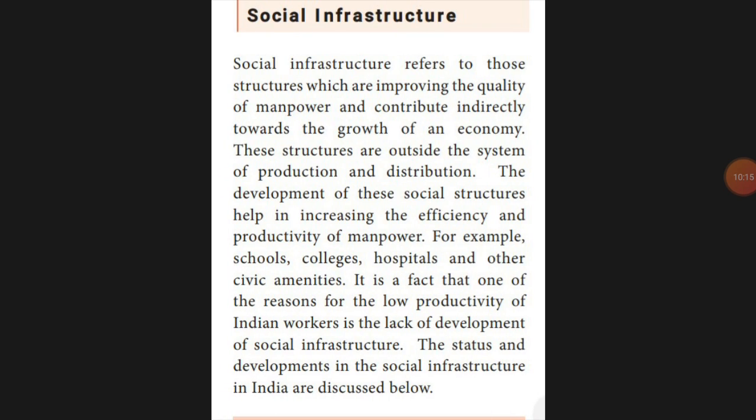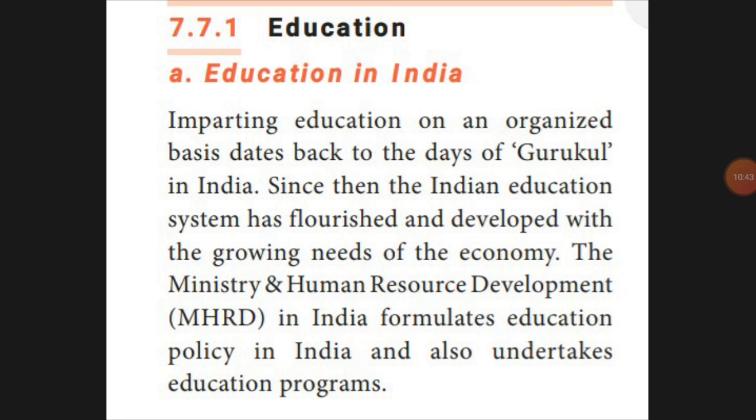Next we'll go for the social infrastructure. Social infrastructure means improving the quality of manpower. That means manpower development in the field of, for example, schools, colleges, hospitals, civil amenities, everything will come under this. So that this makes the Indian workers go into the development region. According to that, first one is the education system in India.